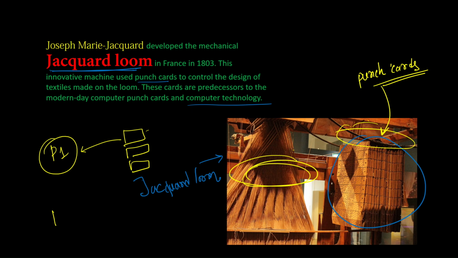If you want to print another pattern on the cloth, you change the program: you change the whole set of punch cards and put another set here. That was a very fascinating technology in 1803 when Joseph Marie Jacquard created this machine with the help of punch cards. After that, in textiles, these punch cards were very popular in the 19th and 20th centuries.